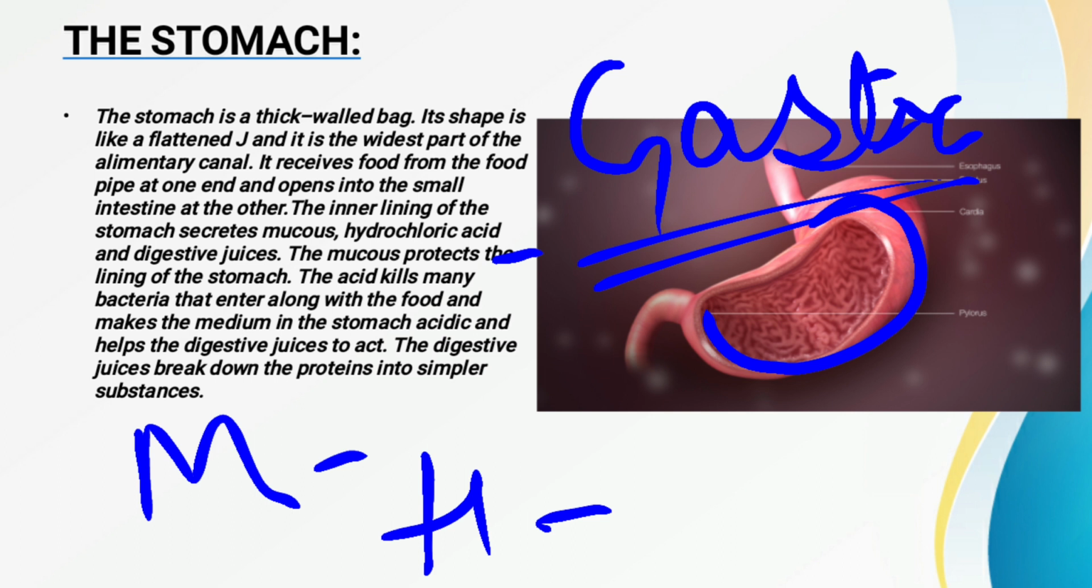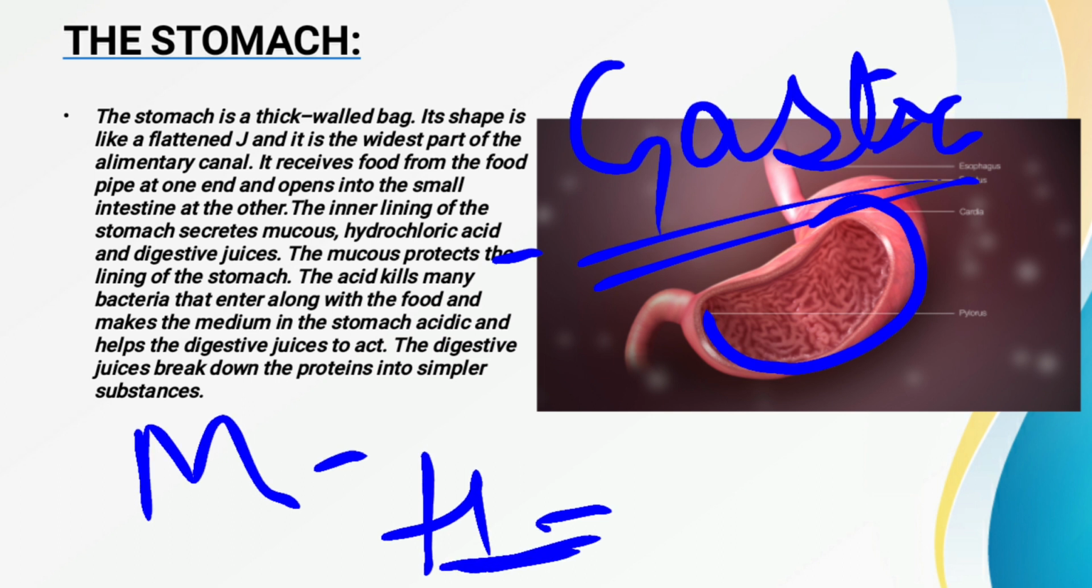So there is also a need to kill these bacteria, otherwise it will harm our body. So who is there to kill these bacteria? The HCl is present in our stomach. So this acid kills the bacteria, whichever bacteria enters into our stomach with the help of the food, that bacteria is killed with the help of this hydrochloric acid.